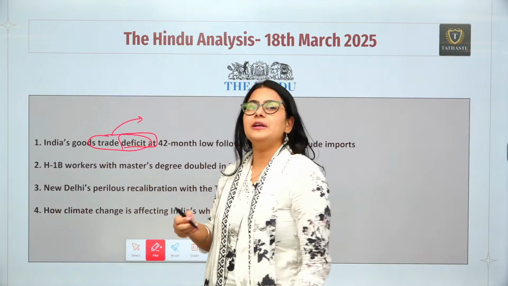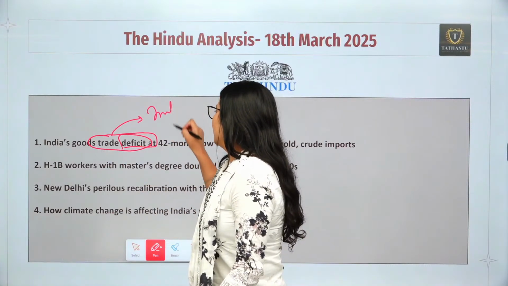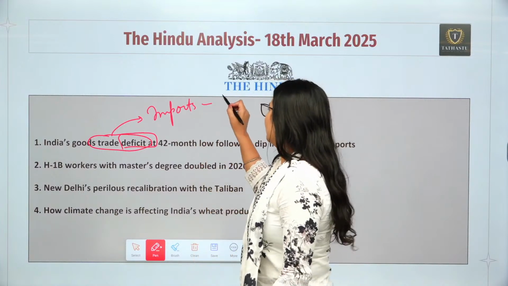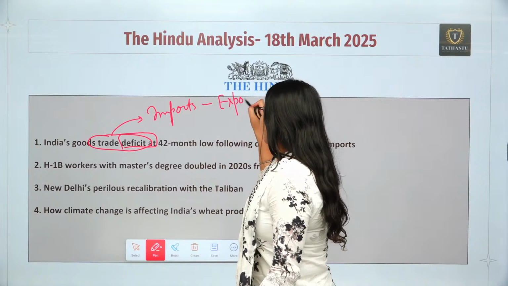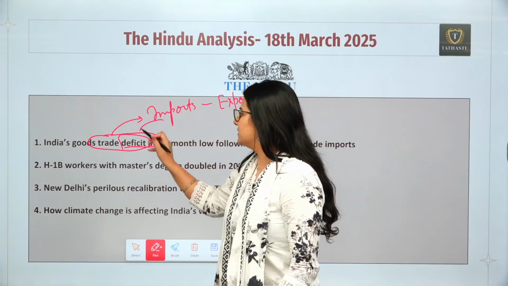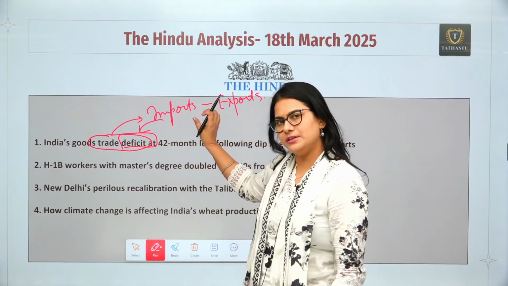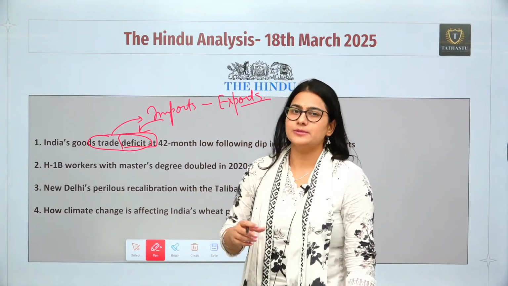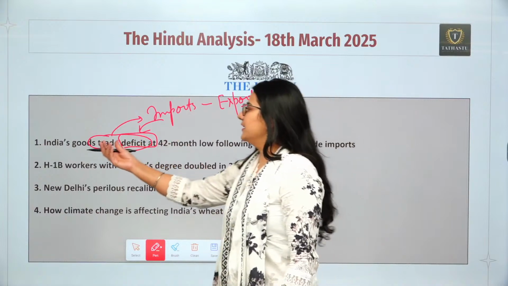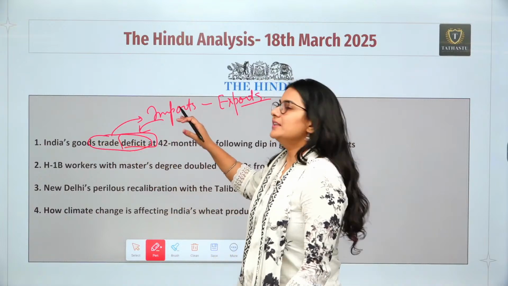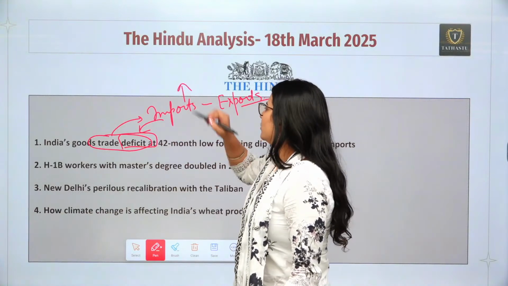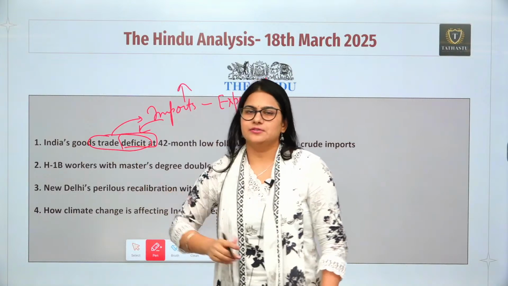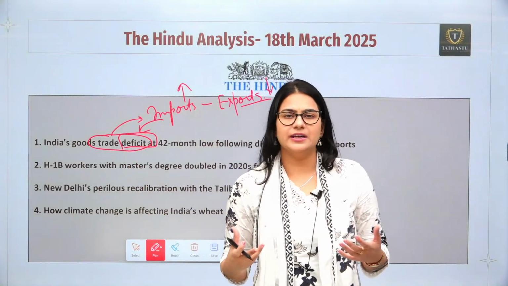Obviously in our country imports are going to be more. So if we deduct the total amount of exports from imports, then we will get the trade deficit. If the things would have been different, for example, let's talk about China. In China, exports are more than the imports, so there is always a trade surplus. But in our country, because our imports are more and exports are less, we are already in trade deficit. So that is not a big issue.